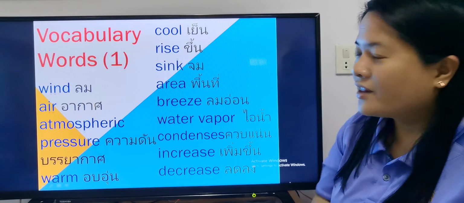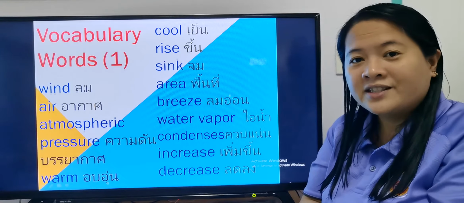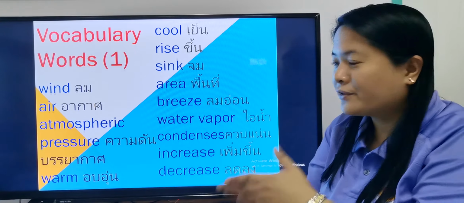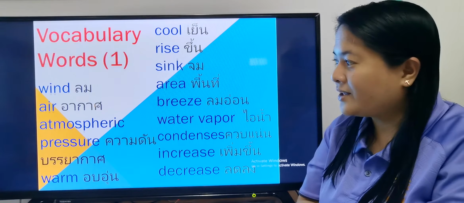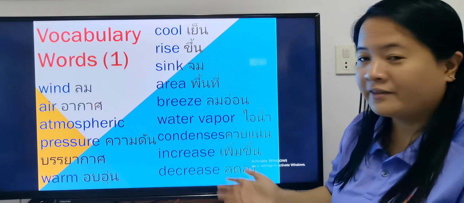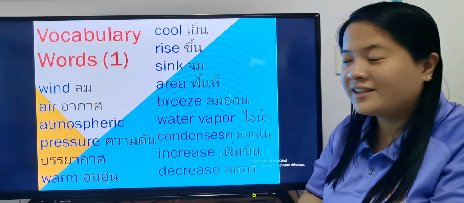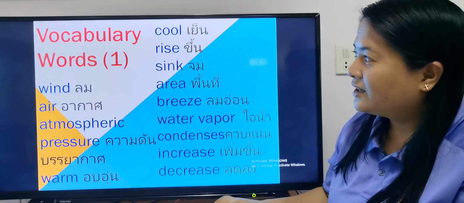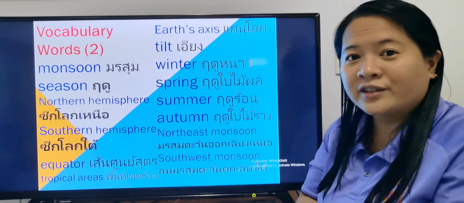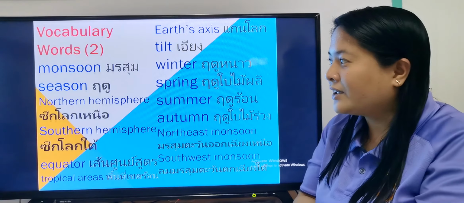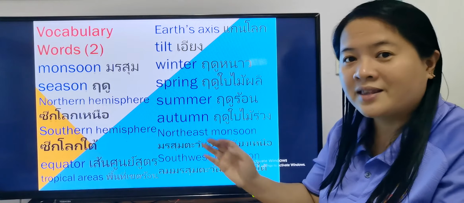So these are the vocabulary words that we studied last time, the first time, about wind. I hope you're already familiar with them. And these are the other vocabulary words that we learned about monsoon. So let me repeat this one.